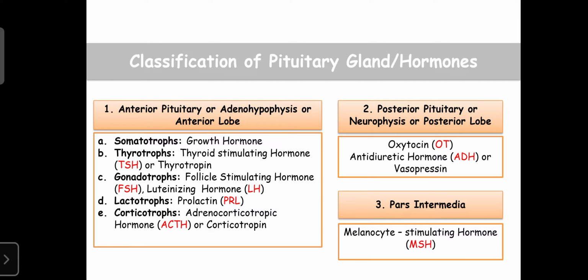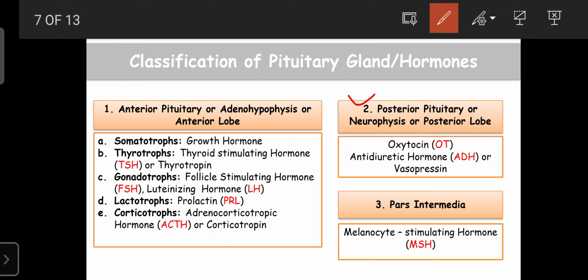That is the anterior pituitary, also called the adenohypophysis or anterior lobe. The second one is the posterior pituitary, or neurohypophysis, or posterior lobe, and the third one is the pars intermedia. So this entire pituitary gland consists of different types of cells.